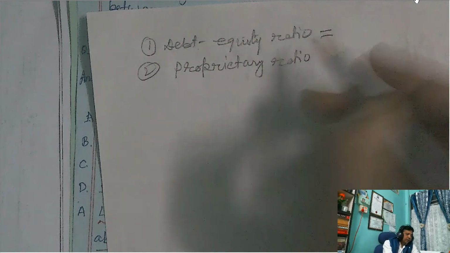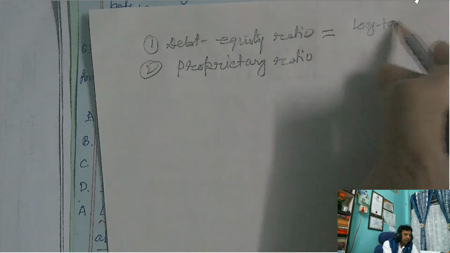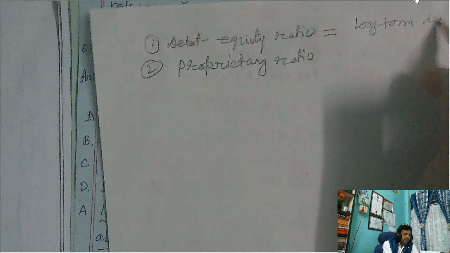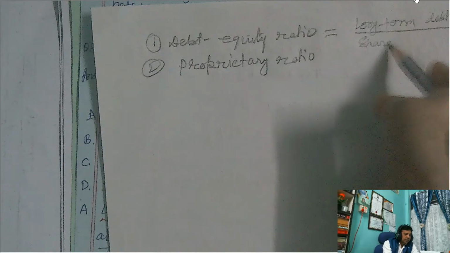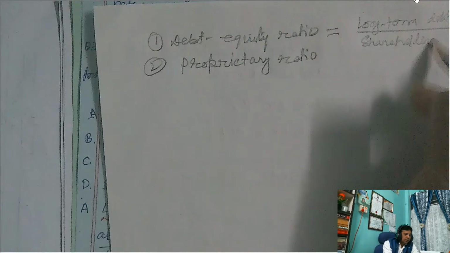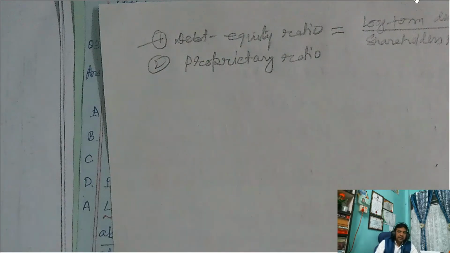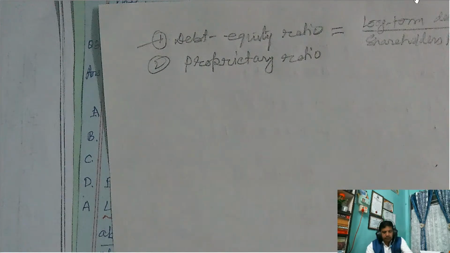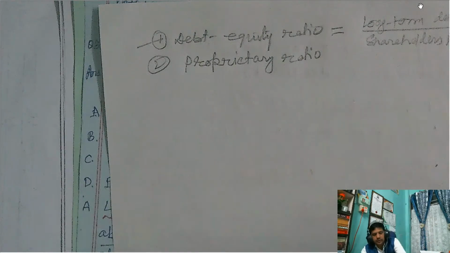So the debt equity ratio, you can say long term debts divided by shareholders fund. This is the formula for calculating a debt equity ratio. Okay. So similarly, wait, this one.